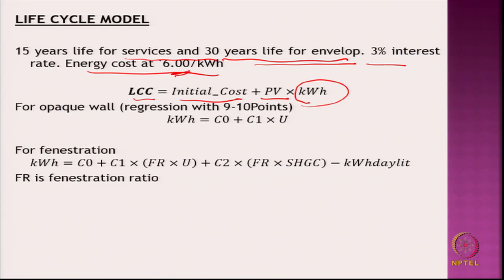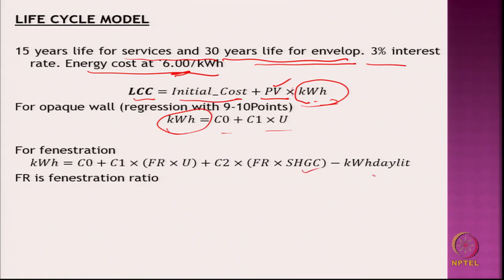Because 6 is the rate, every year 6 is multiplied by the kilowatt hour consumption. That means, this much kilowatt hour multiplied by 6 is the expenditure every year, multiplied by the present value, plus the initial cost. Then they did some regressions to find out this kilowatt hour consumption as a function of U value.